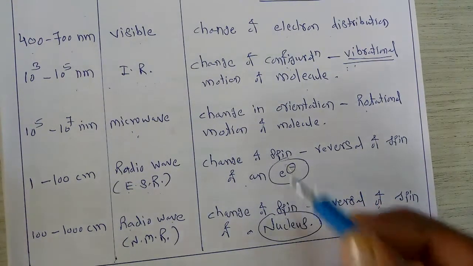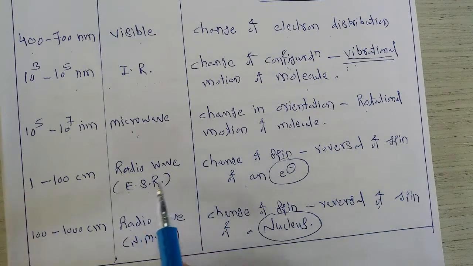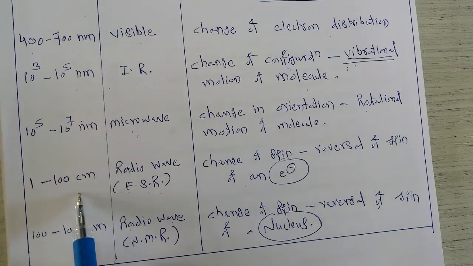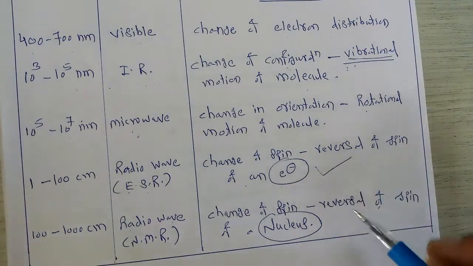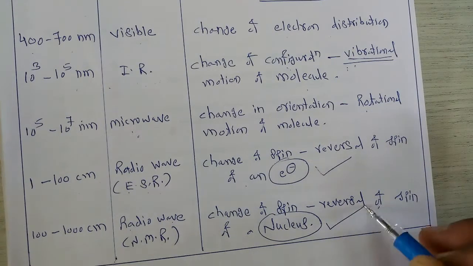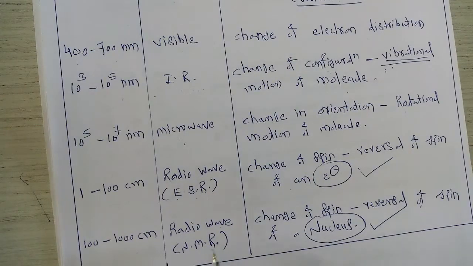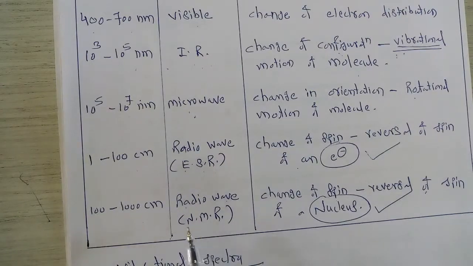So this is the simple difference between the radio wave region of 1 to 100 centimeter and 100 to 1000 centimeter. This region gives a spectra called NMR, that is nuclear magnetic resonance spectroscopy.